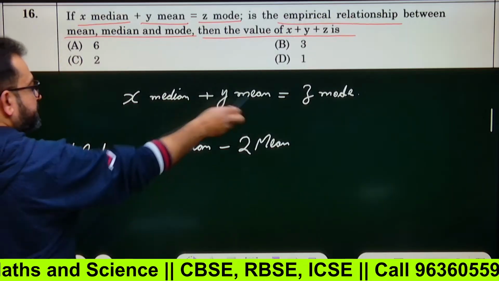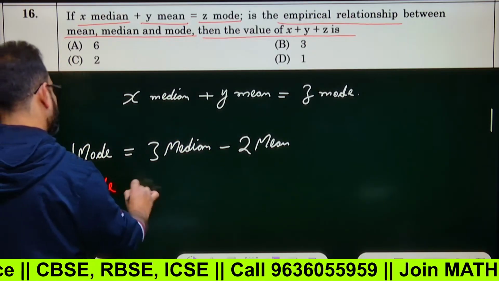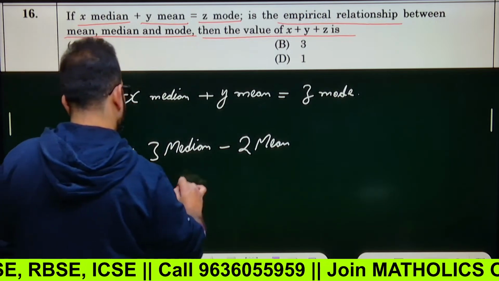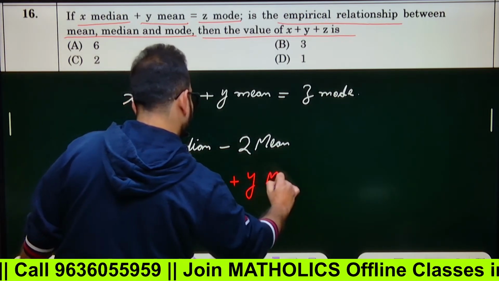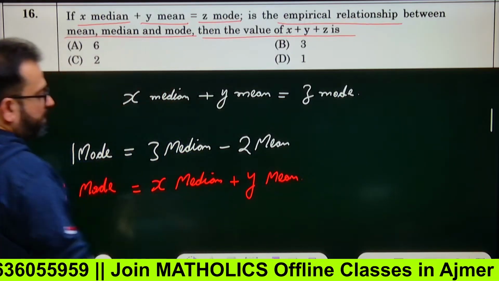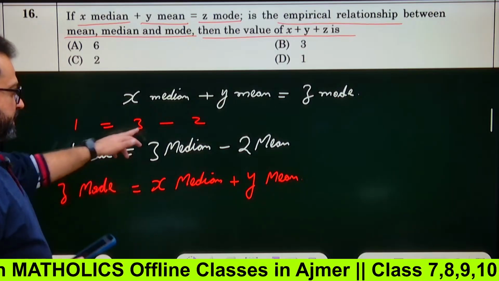And what's given? Z mode. You write it here. Z mode is equals to X median plus Y mean. You must actually remember like this: 1 equals to 3 minus 2. 3 median and 2 mean.